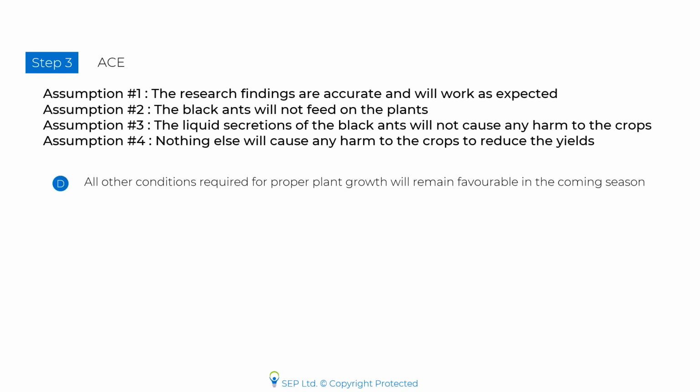Choice D. All other conditions required for proper plant growth will remain favorable in the coming season. Now, this choice is built along the lines of our assumption number 4. Notice how the language of the pre-thought assumption and the choice is not the same. Assumption 4 says nothing else will cause any harm to the crops, and choice D says all other conditions required for the proper plant growth will remain favorable. Essentially, they are saying that the crop yields will not be reduced due to any reason.